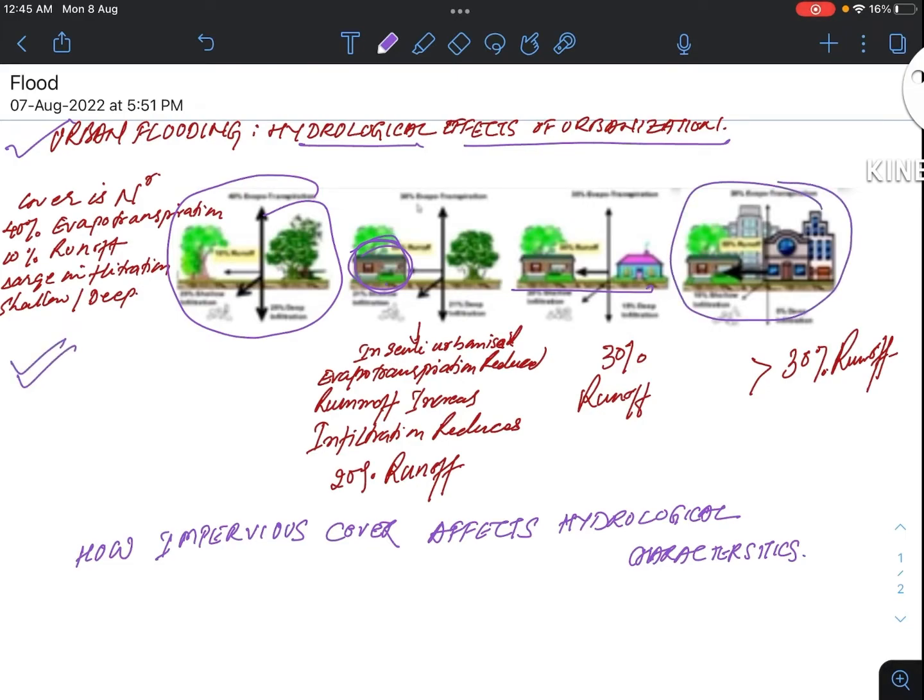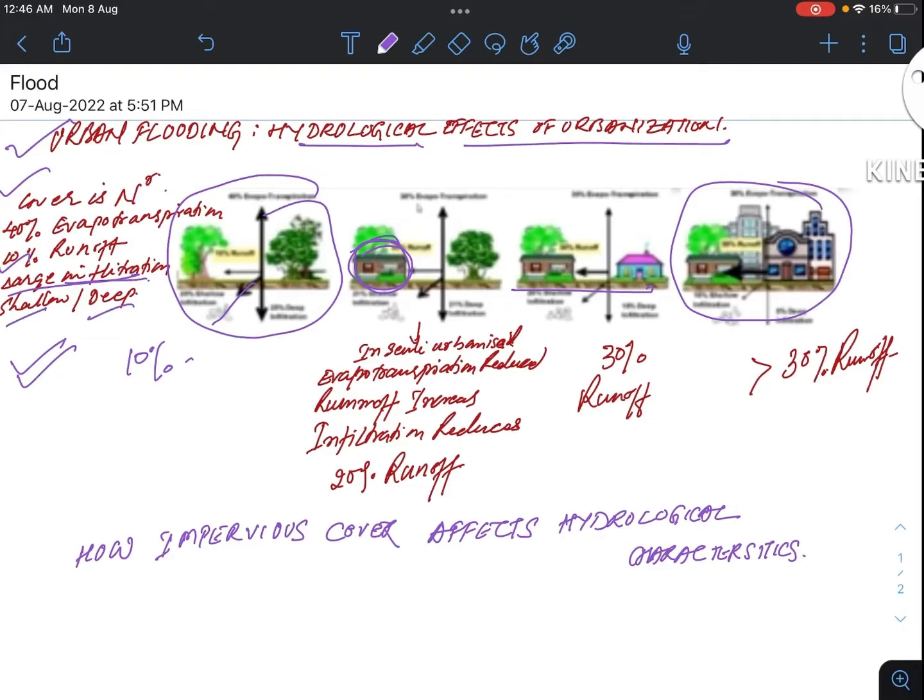Now we could see that in natural vegetation, the cover is 100% natural. In this case, 40% of evapotranspiration takes place and 10% runoff takes place. There is large infiltration, that means water percolates beneath, shallow and deep.